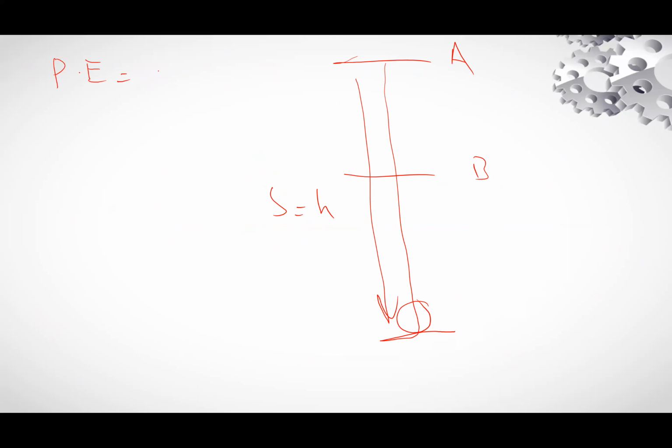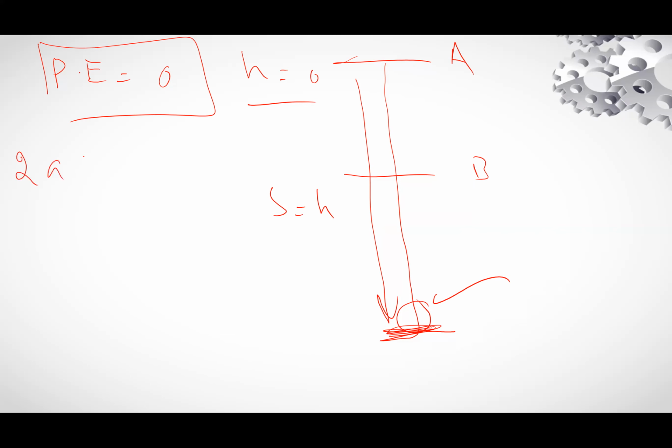Now, point C. The body covers a distance equal to the height. This is position A, this is position B. So potential energy at point C is equal to 0, because the height of this body from the earth's surface is 0.